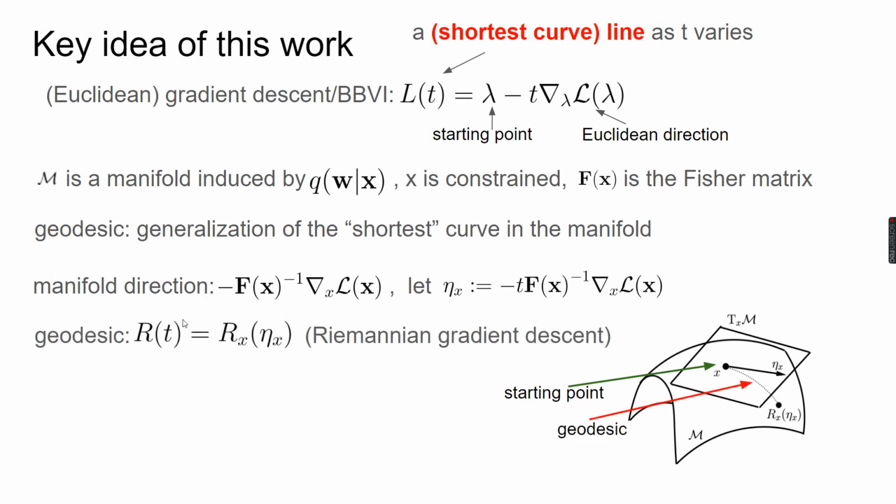Given these ingredients, we can construct a geodesic, and therefore we can obtain a Riemannian gradient descent update. And the geodesic is shown in the figure as the dashed curve. Now it is time to talk about natural gradient descent. As we can see, it is a straight line and is shown in the figure as the solid line.